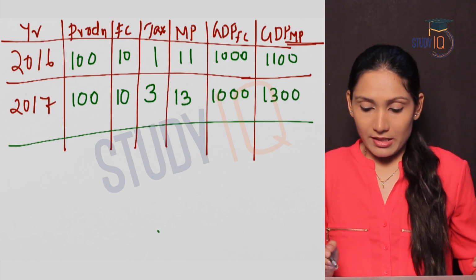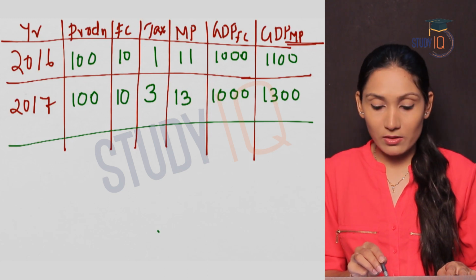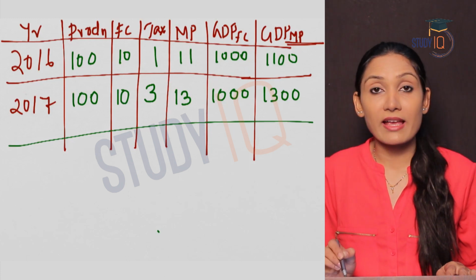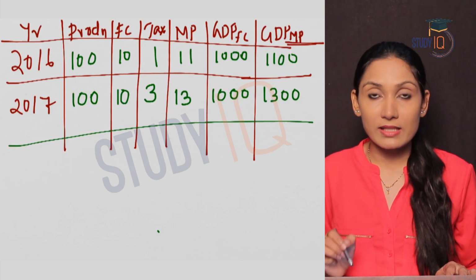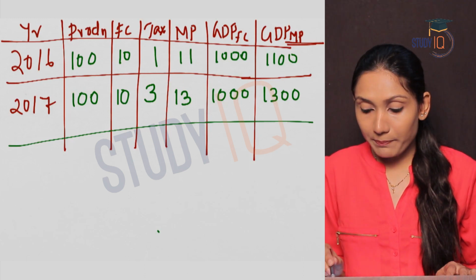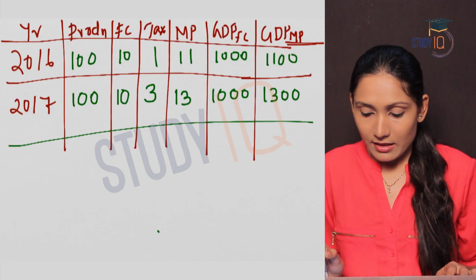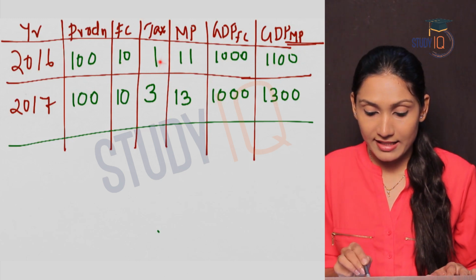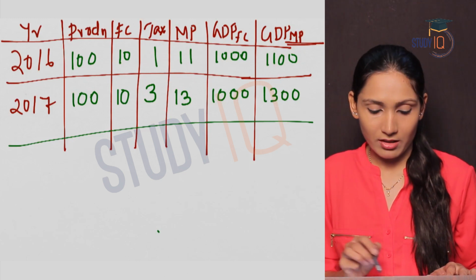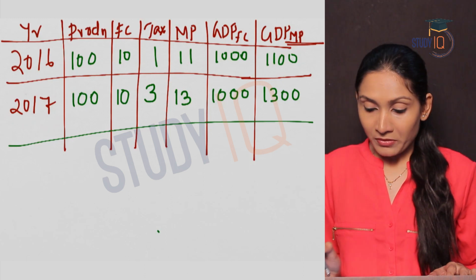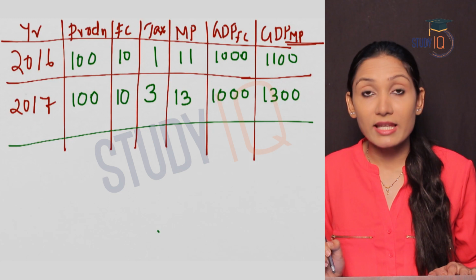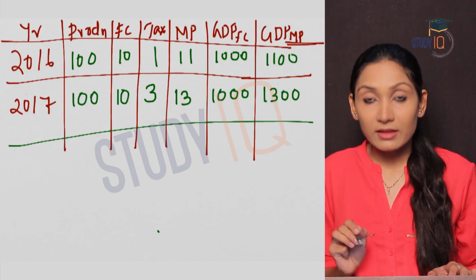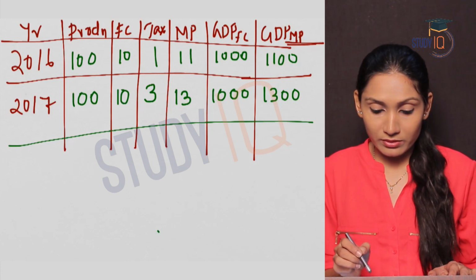Okay, coming to GDP. GDP at factor cost is production into factor cost. It is 1000 in the year 2016 and also in the year 2017 you will see that GDP at factor cost is 1000. What has changed? GDP at market price. So GDP at market price was 1100 in the year 2016 when the tax rate was 1 rupee and market price was 11. In the year 2017, GDP at market price increased to 1300. Why? Because market price increased to 13. Why? Because taxes increased to 3.